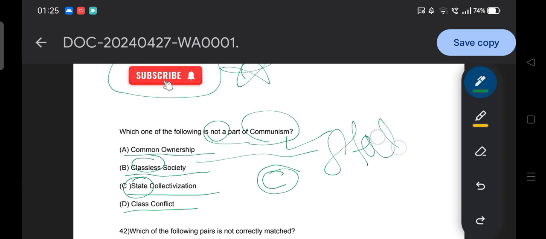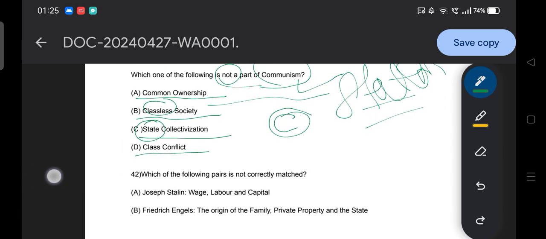So we notice from here that we need to cover communism, its principles, class struggle, classless, stateless society, social ownership, the concept of dialectical materialism, and historical materialism. These are important things we need to cover.